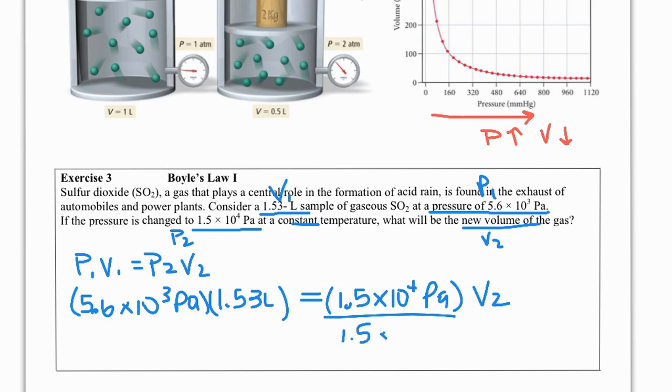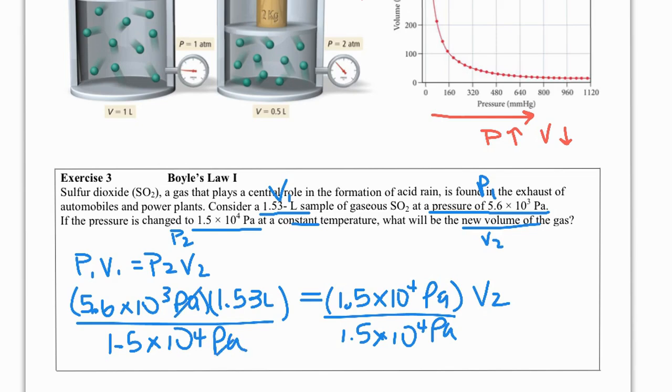I'm not going to show you the algebra on all these problems, but I will show you on a couple of them, because I think it helps for you to see. One thing that is important when you are doing this is that everything has to be in the same units, because if it's not, the units won't cancel. When they cancel out, we should be left with the volume unit, which is what we wanted here. With sig figs, we always go with our fewest number. So the new volume is going to end up being 0.57 liters with 2 sig figs.